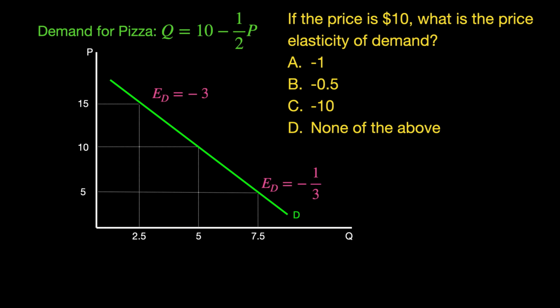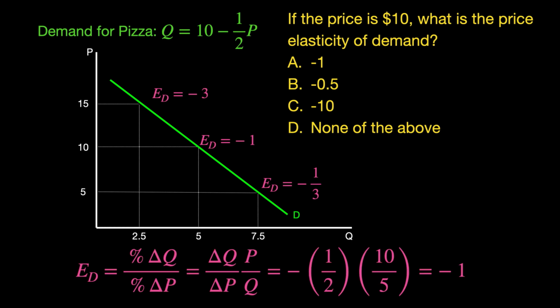Let's solve one more. If the price is $10, what is the price elasticity of demand? The answer is negative 1. It is unit elastic. To solve this, we plug our price and quantity along with the slope for the demand curve into our equation for elasticity and solve.